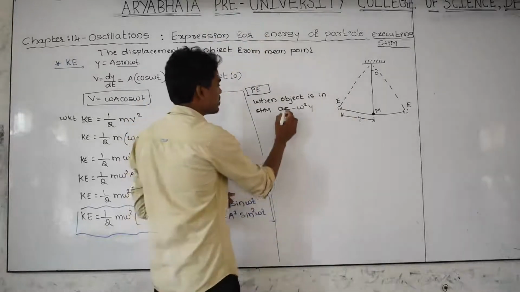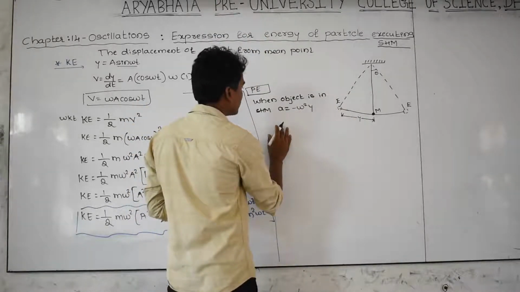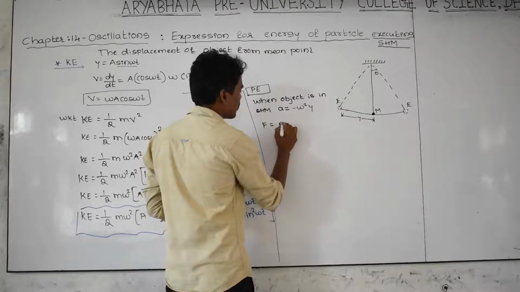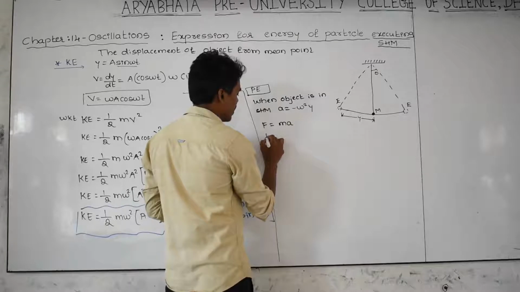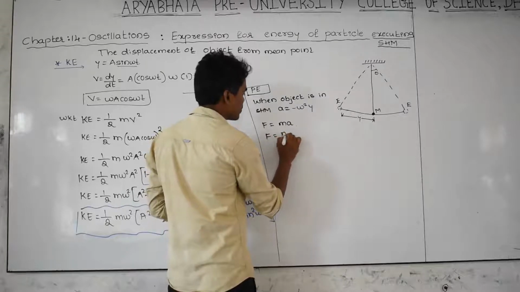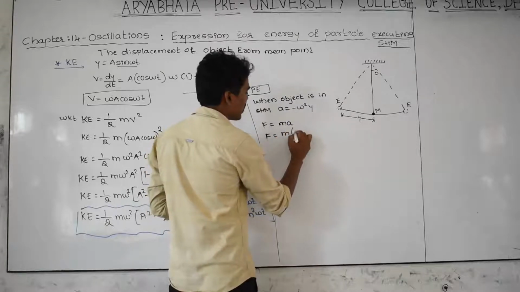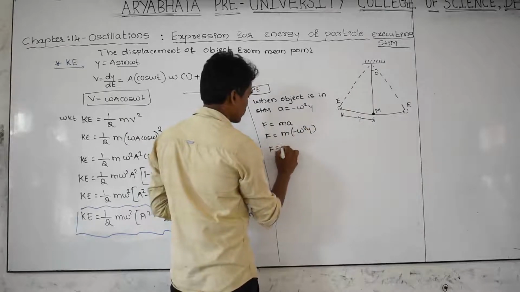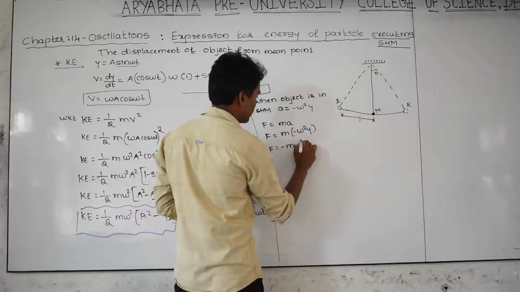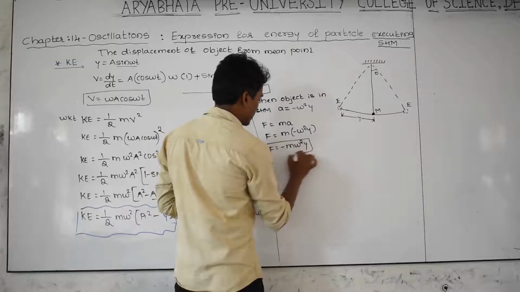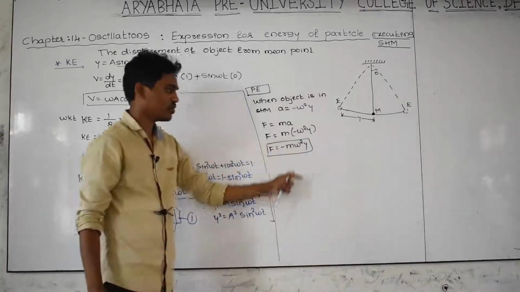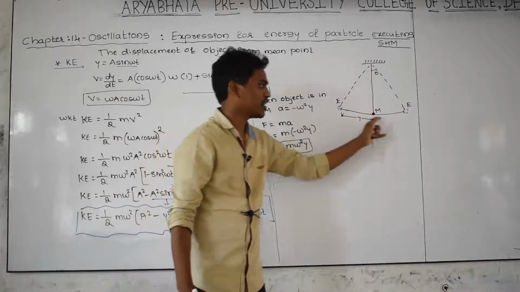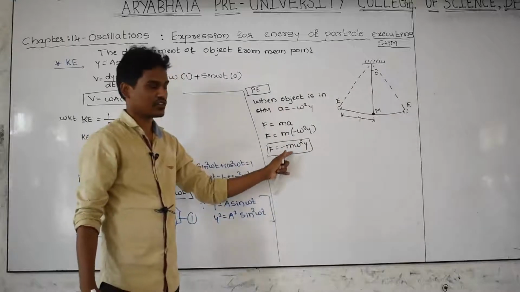We know very well that F is equal to m into a, this is the second law. A can be written as minus omega square y, so F is equal to minus m omega square y. According to Newton's second law, the force acting on the body can be calculated by using this equation.